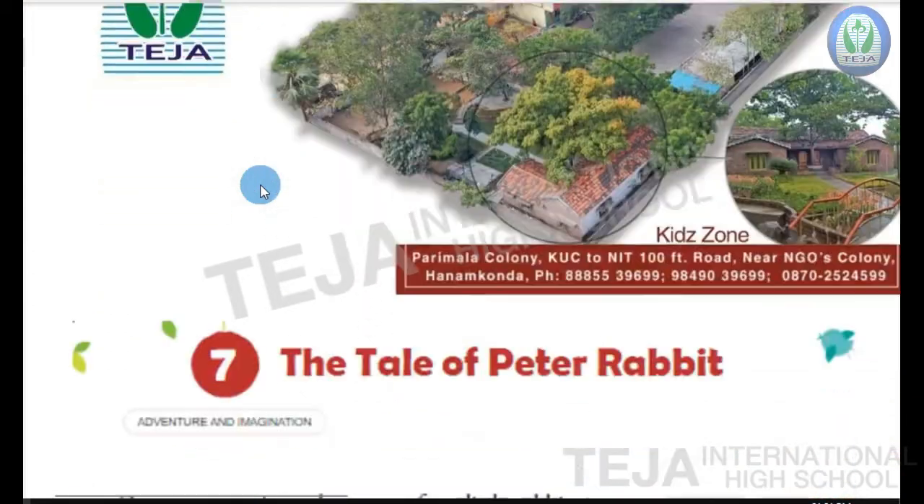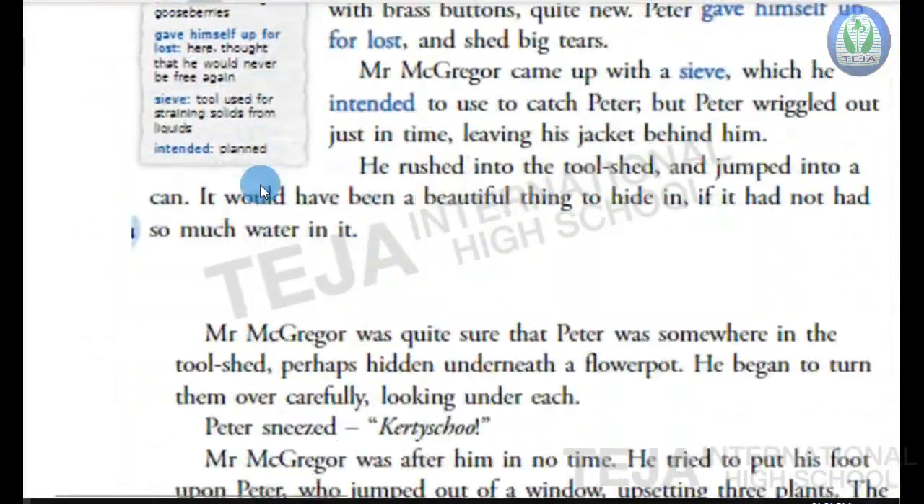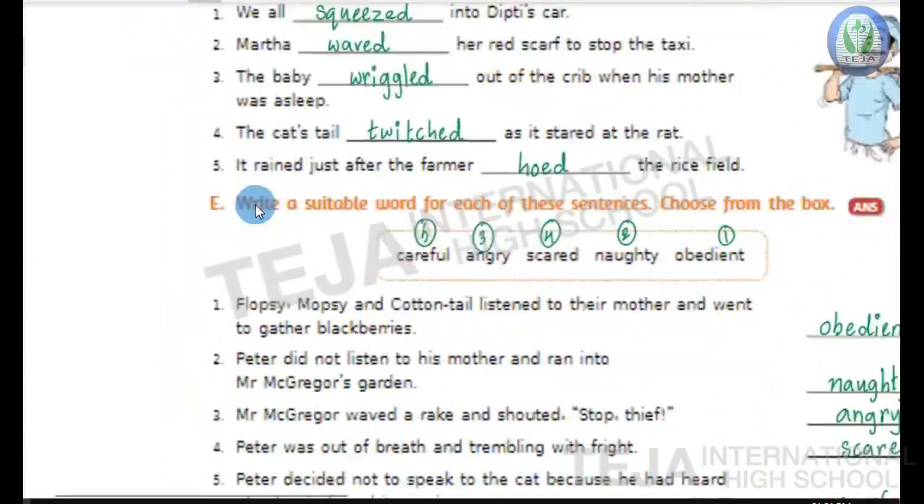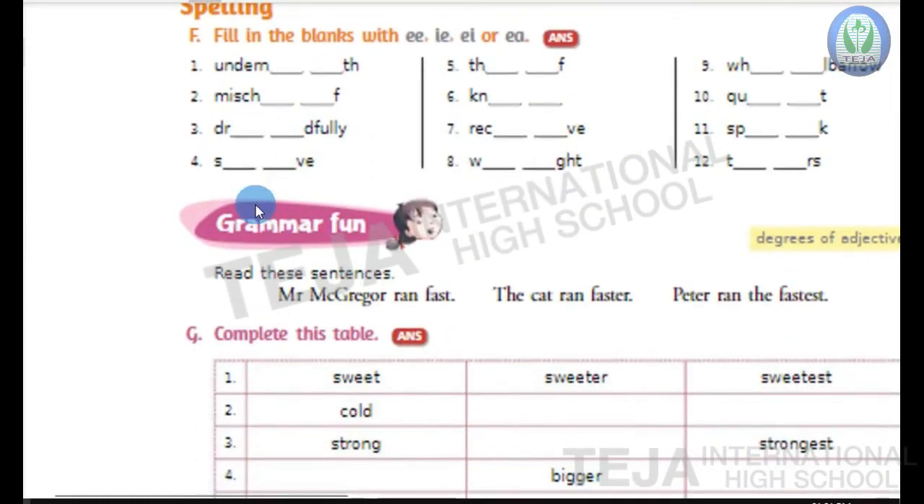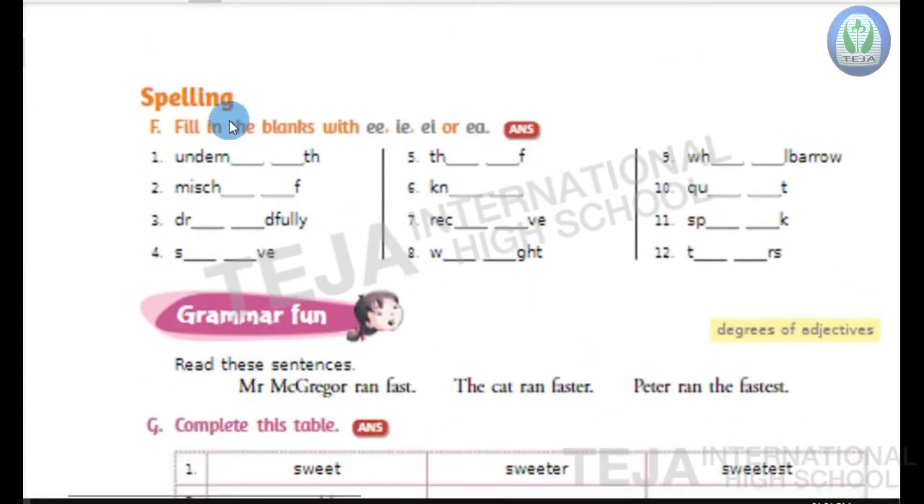Children, in our last session, we discussed textbook bits A, D, and E. In today's session, children, we will discuss the remaining bits of lesson 7. So, all of you open your textbooks, children. Here. Today, we are going to discuss spelling as well as grammar fun.